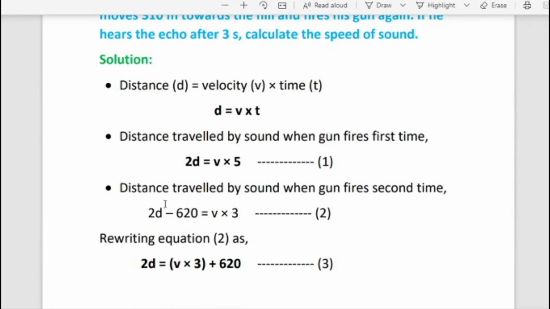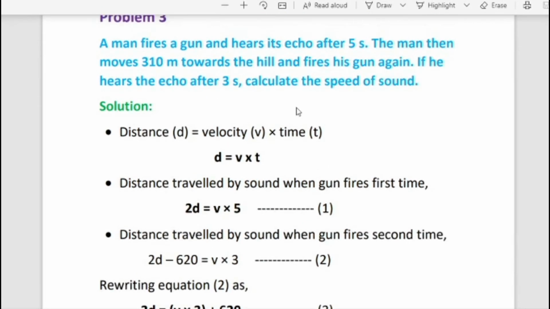Then distance traveled by sound when the gun fires the second time. Second time means the person moves 310 meter towards the hill. So from the total distance we subtract 620. Here 620 means we subtract the 310 meter 2 times.